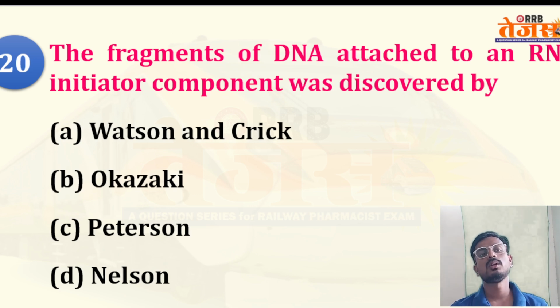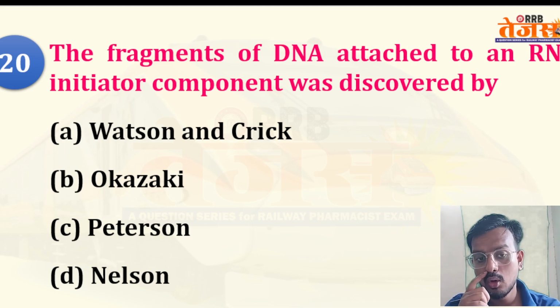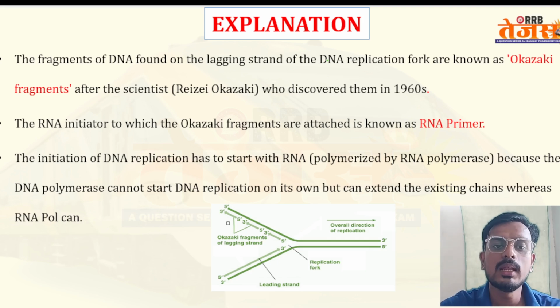Okay, question number 20. The fragment of DNA attached to the RNA initiator component was discovered by? They are basically talking about the Okazaki fragment. The fragment of DNA found on the lagging strand. There are two types of strand, leading strand and lagging strand.